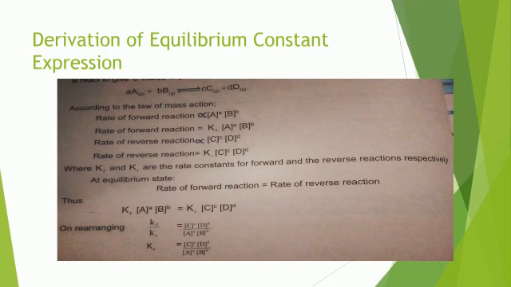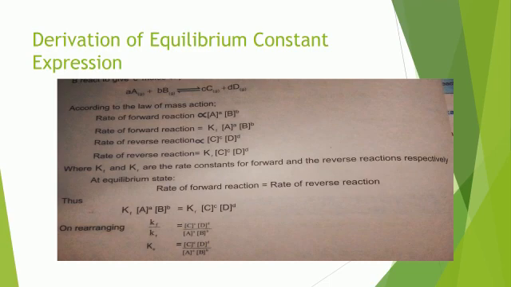Now the rate of the reverse reaction will be proportional to the concentration of C and D. These are our products. So the greater the concentration of the product, the greater the rate of the backward reaction will be. So the reverse reaction is proportional to the concentration of C and D. This proportionality will be replaced by Kr. So the rate of reverse reaction is equal to Kr times the concentration of C and D raised to the power of their coefficients. Now this Kf and Kr are the rate constants for the forward and reverse reactions.